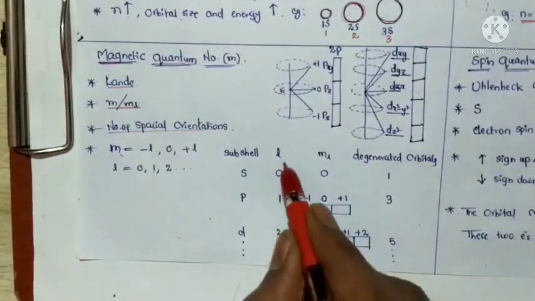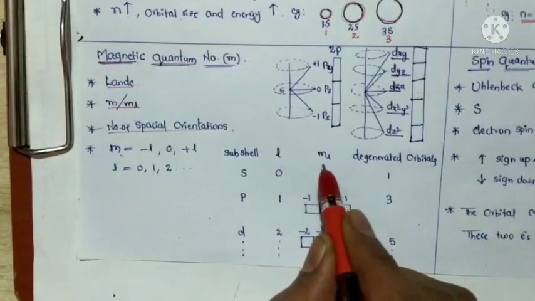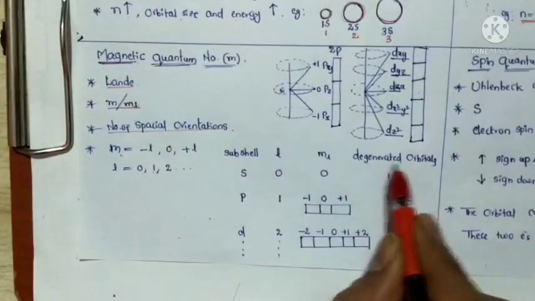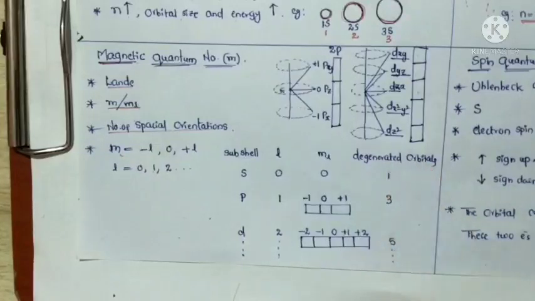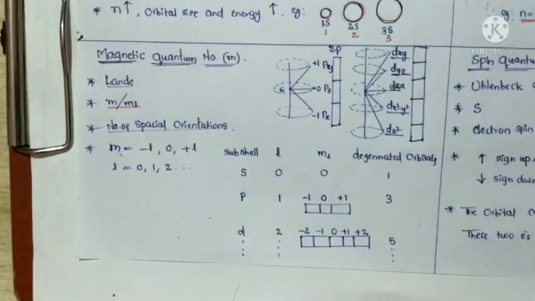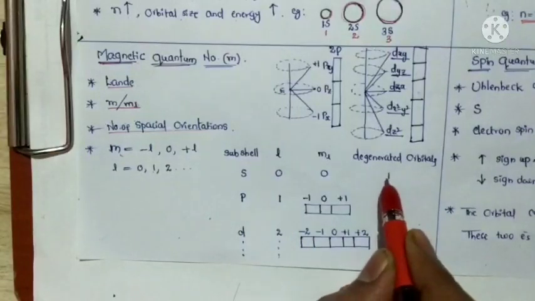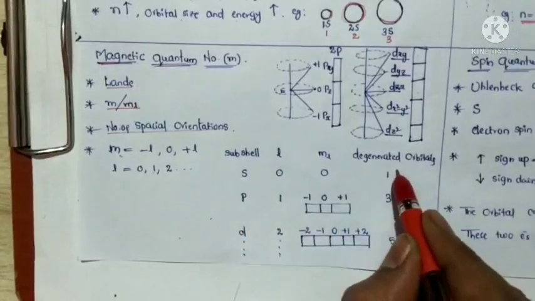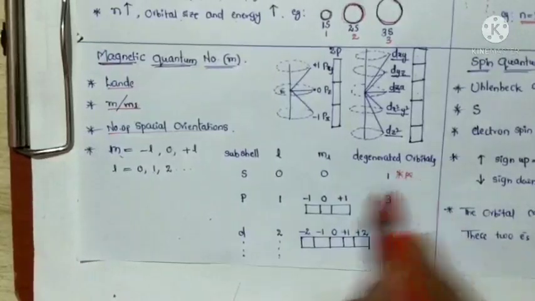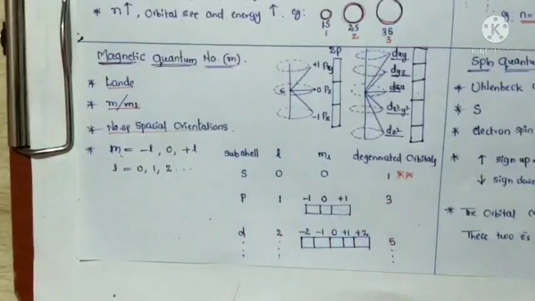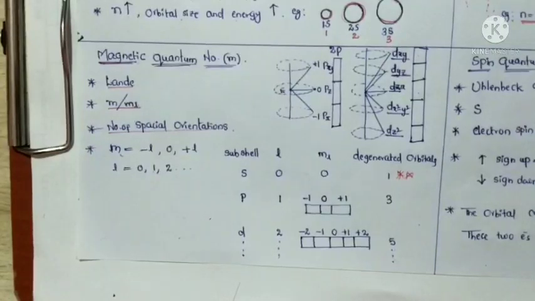That means if L is equal to 0, then m is equal to 0, and only one orbital is there. There is no orientation, which is very important. An s orbital does not have any orientations. Orientation is nothing but spatial arrangement.